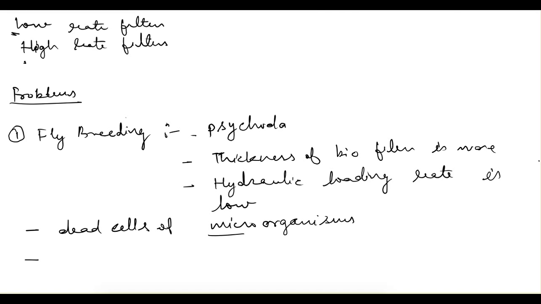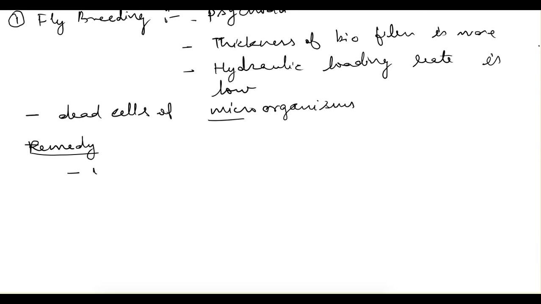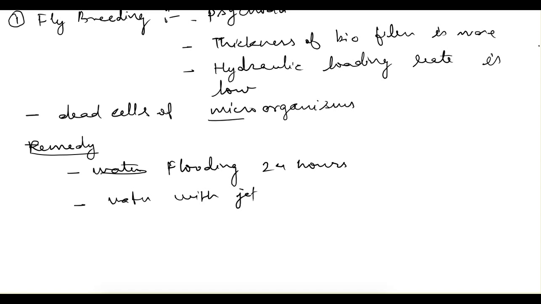And to avoid that, what are the remedial measures? Cleaning of the filter can be done with the help of flooding. Flooding is done for 24 hours in 1 or 2 weeks. Apart from that, water can be applied with the help of a jet. That way also we can avoid this breeding.